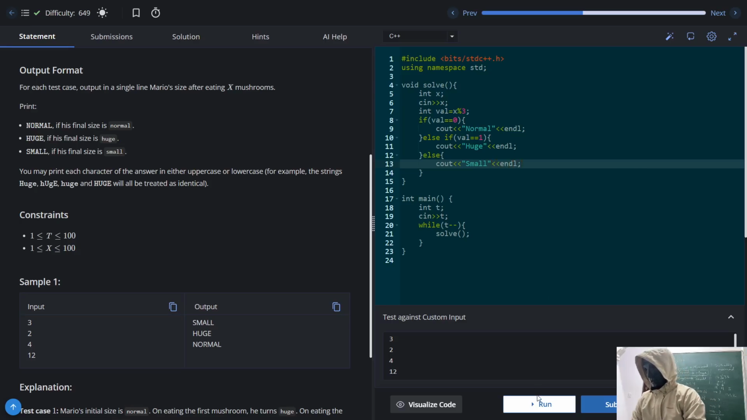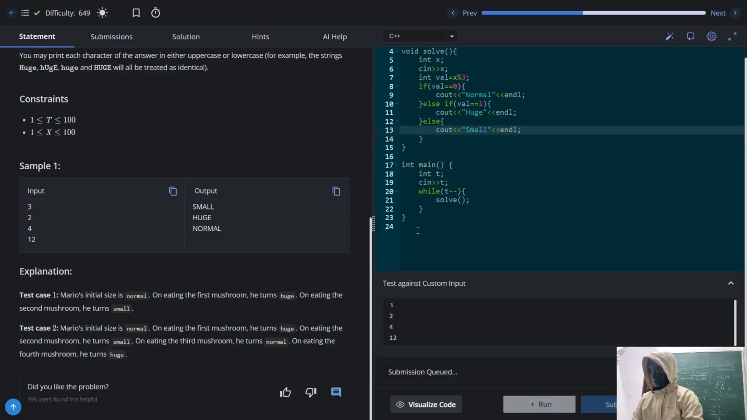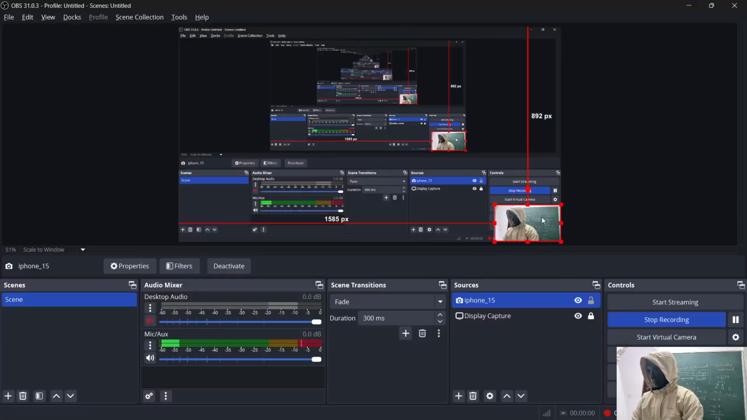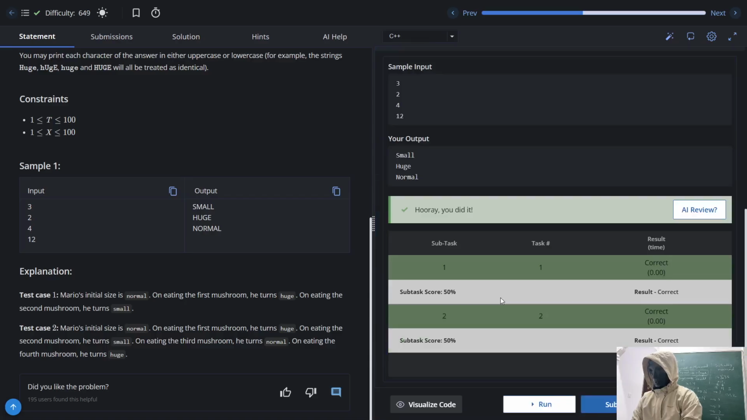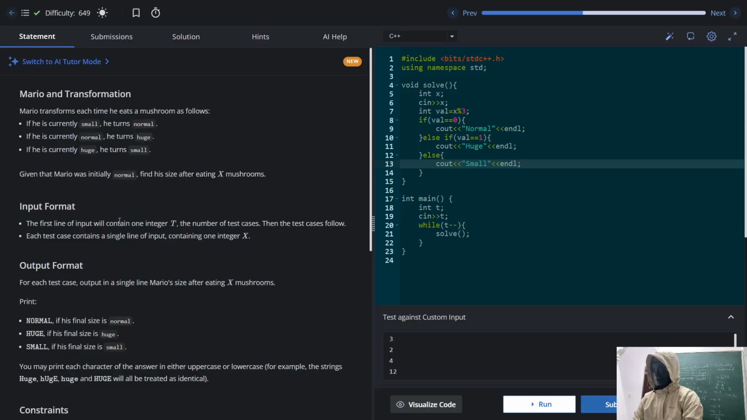Let's try to run the code. Yeah, as you can see, small is normal, small is normal. Let's try to submit the code. It got submitted, so it was easy, not that hard. Basically, you'll have to find modulo.